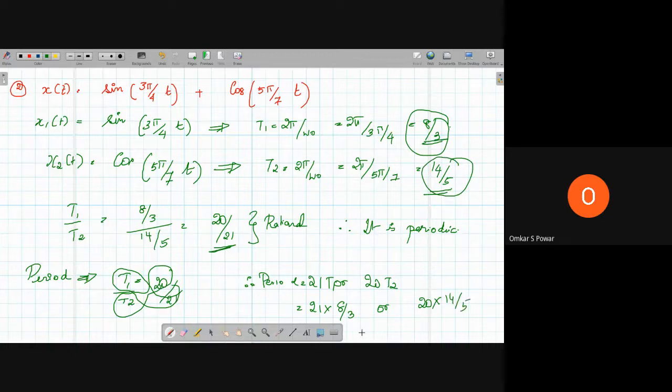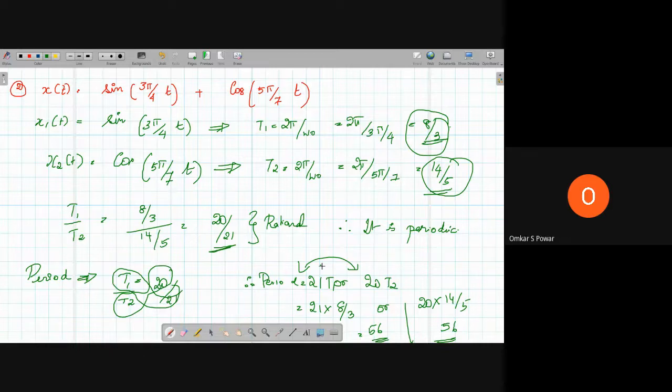So if you solve this, you will get 56 as the answer, either this or this. Okay. So this is how you have to solve the problems. There will be a variety of problems, so you have to solve them in order to get this.